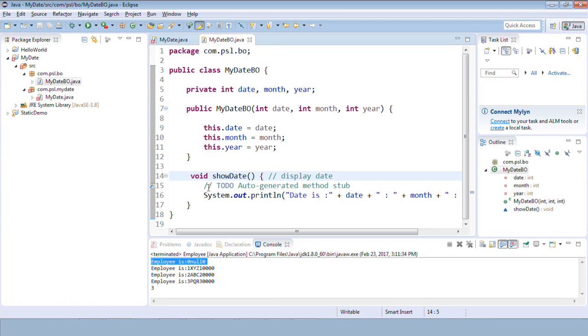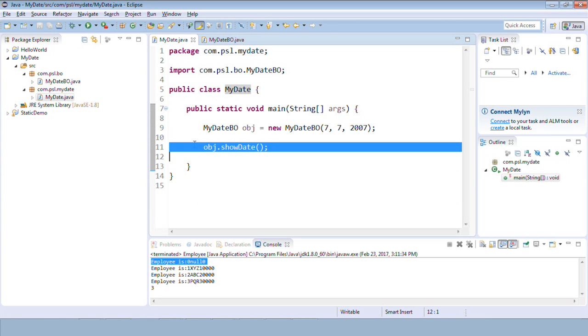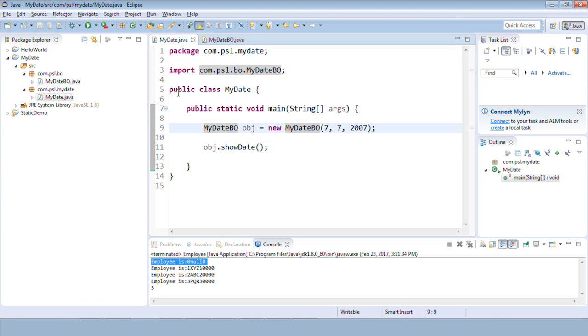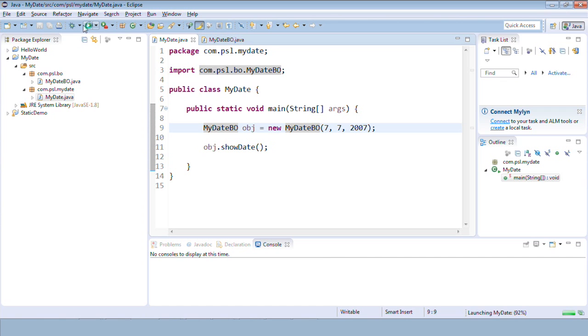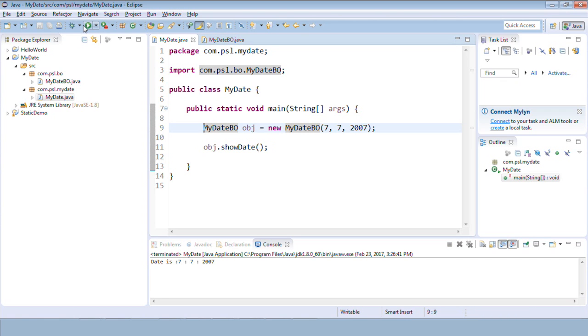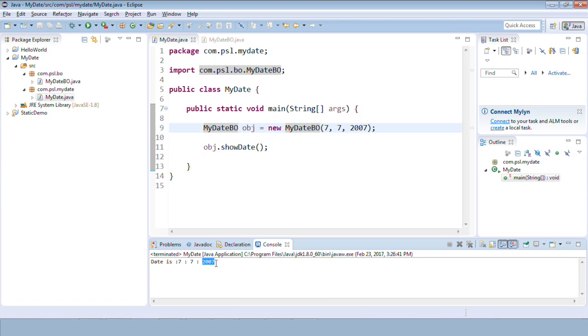The only way I have is to make it public, so that it can be accessed outside the package as well. So if I make it public, now it is accessible, it is not giving any error. This is how we have solved the problem. Let me run this. The console is down here, can you see? We got the output. This is how we can work with the packages and the access modifiers.